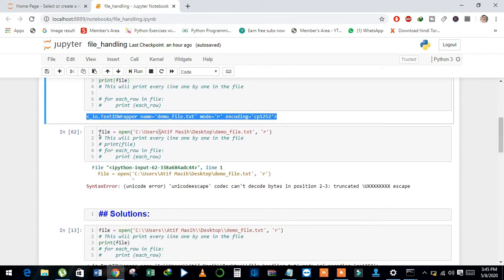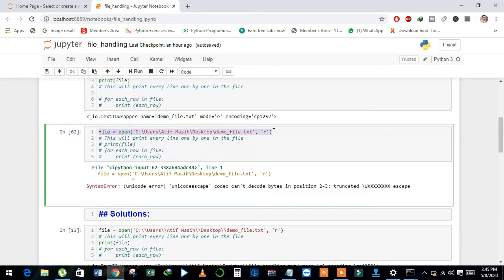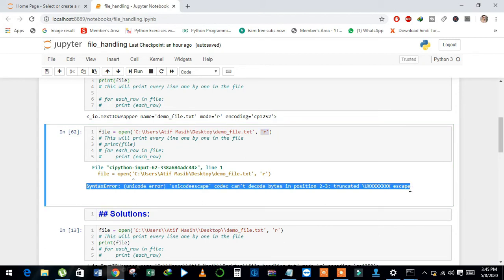And see here, the second method. When I want to access a file present in another directory, then see here, I have defined the path and file, and this is the mode. And when I run this code, it returns this error message. And see here, Unicode error.